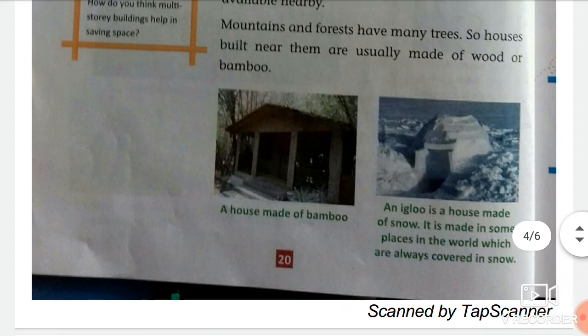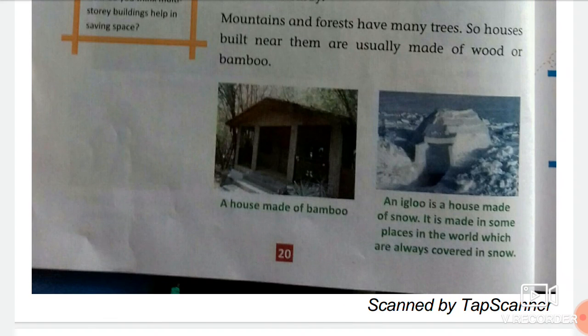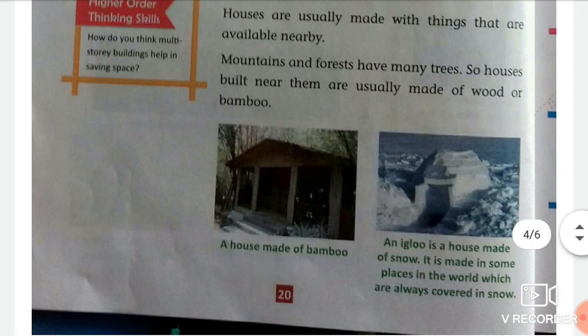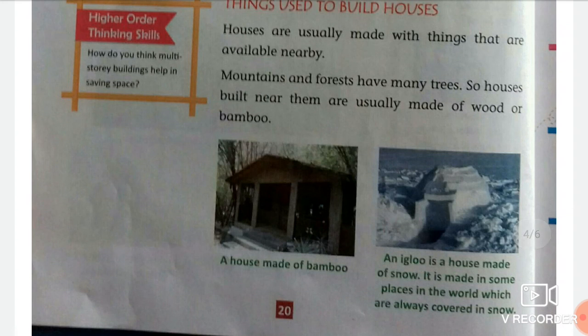So the people who live on the mountains prefer to build their houses out of wood and bamboo, because these things are easily available nearby. That is why people use these things to build their houses. Is that clear, students?